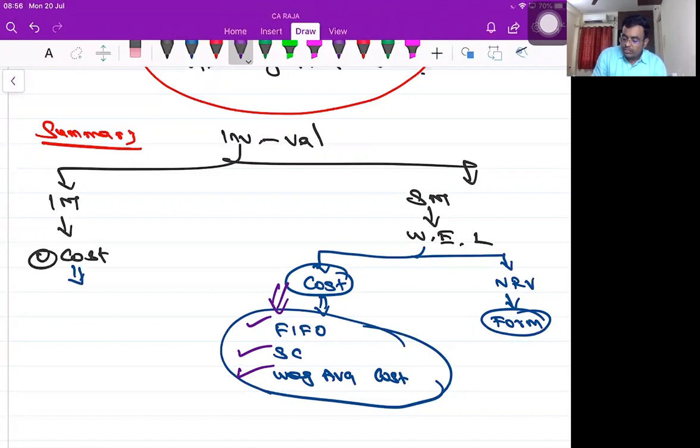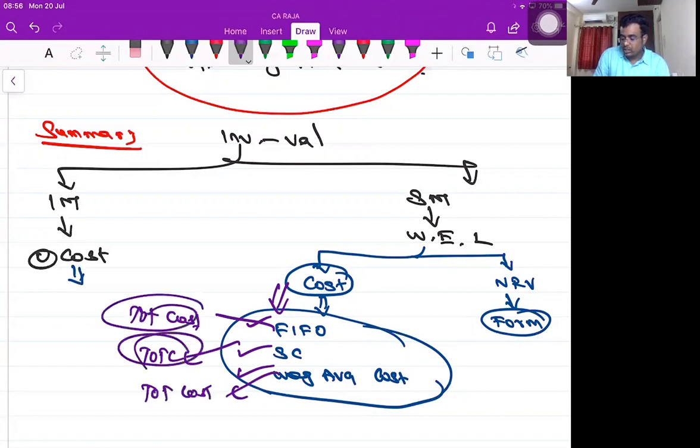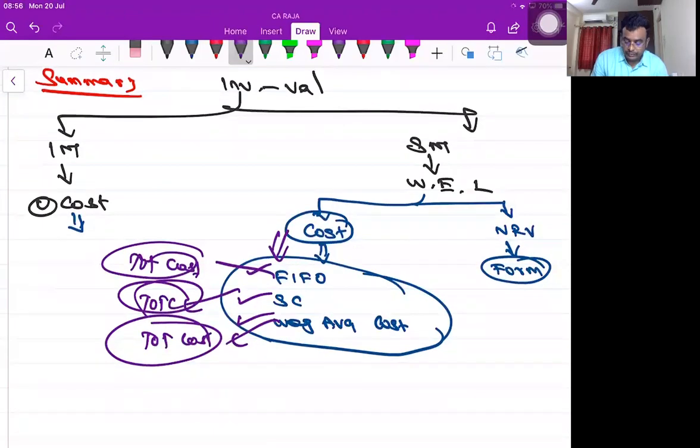By using FIFO method, you will be getting total cost, or standard cost, you will be getting total cost, or weighted average, you will be getting total cost. By using any one, you will be getting total cost. Historical cost is that, but when it comes to subsequent measurement, how to get that cost? That's the question. Clear?